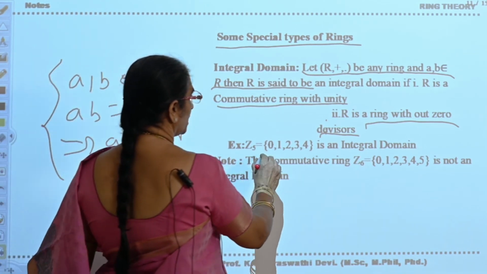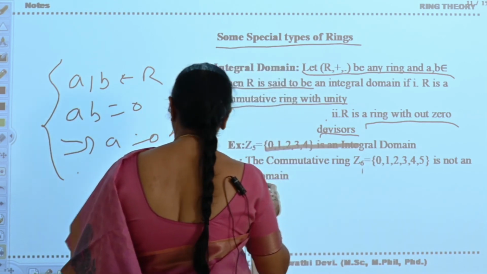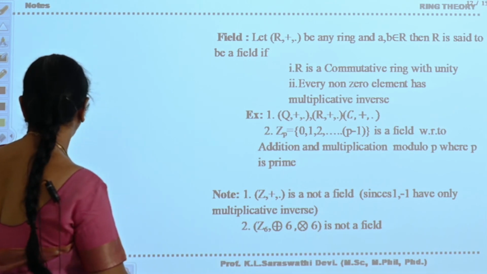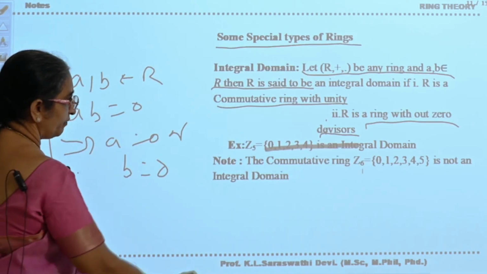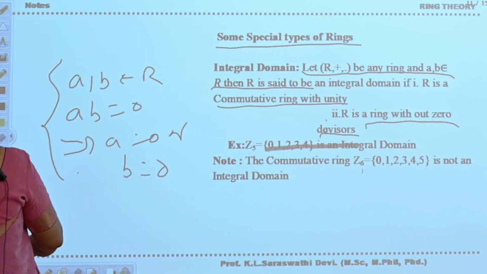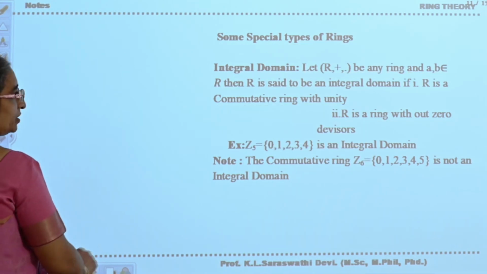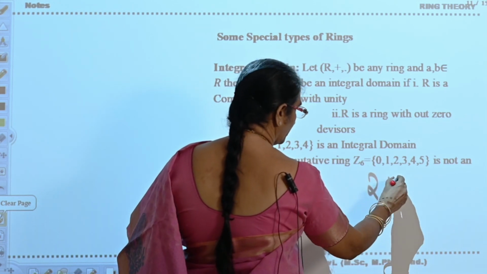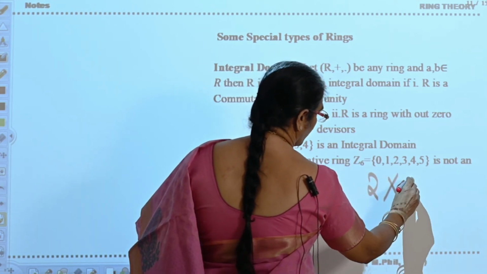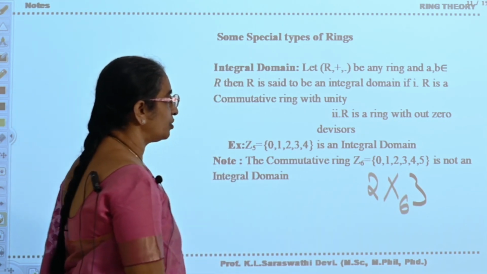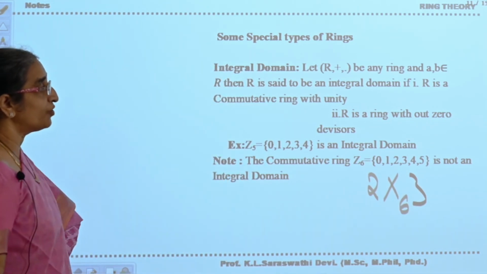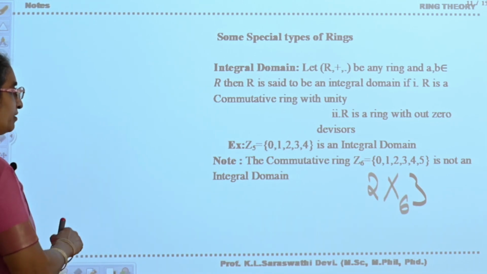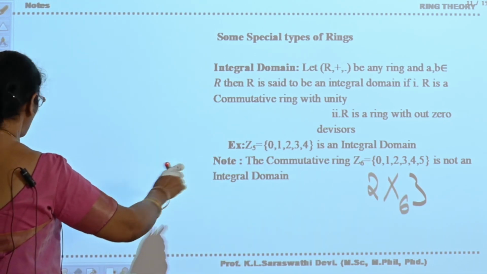Z5 is an integral domain, but coming to this one, Z6 is not an integral domain. Why? If you see with respect to multiplication in Z6, if you take 2 into 3, that is 2 multiplied modulo 6 by 3, it is 6, and divided by 6 the remainder is 0. So there exists a 0 divisor. Therefore Z6 is not an integral domain. Z5 is an integral domain, Z6 is not.